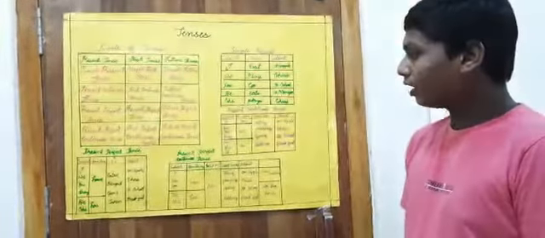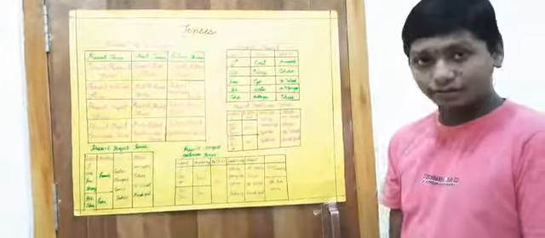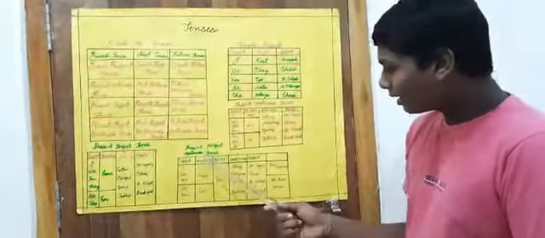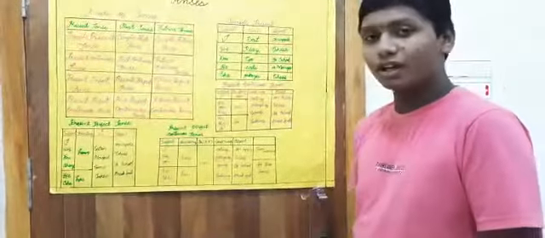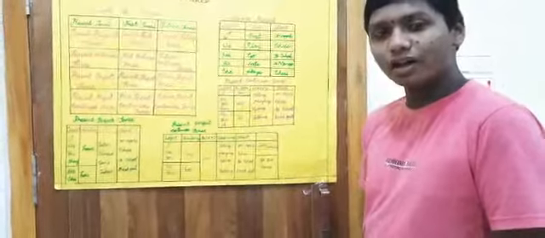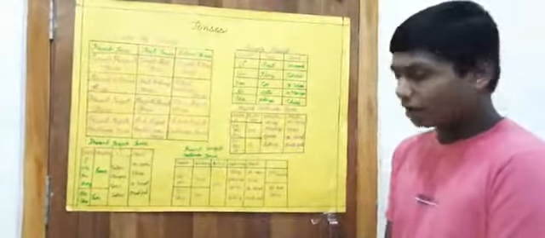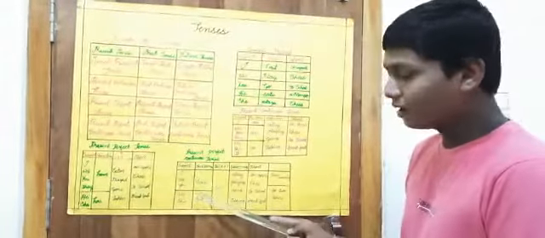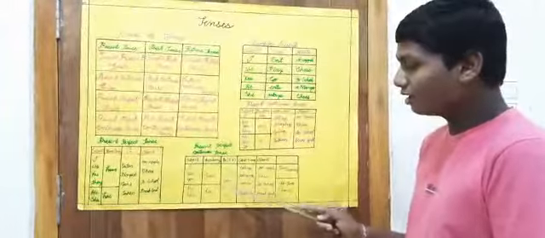Next, come to present perfect continuous tense. The action which is going on at the time of our speaking is called the present perfect continuous tense. Subject is given, auxiliary is given, and the past participle of be is been.